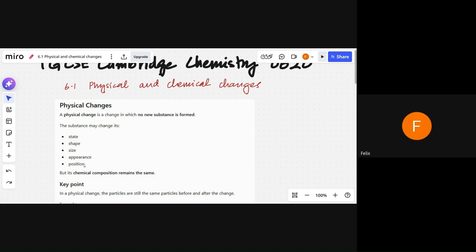So position. If you are changing its position from one place to another, that is again a physical change, right? So for example, if you have a piece of wood somewhere, and you pick it up and place it on the other side, that's a change in position. So that is also a physical change. So in a physical change, chemical composition remains the same, right?